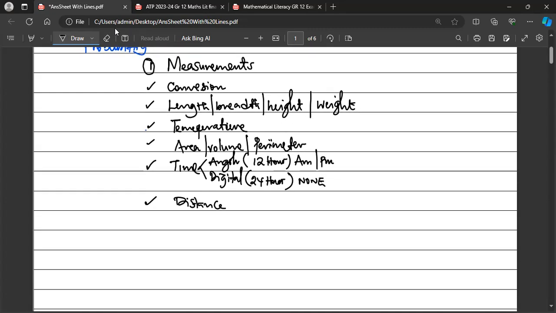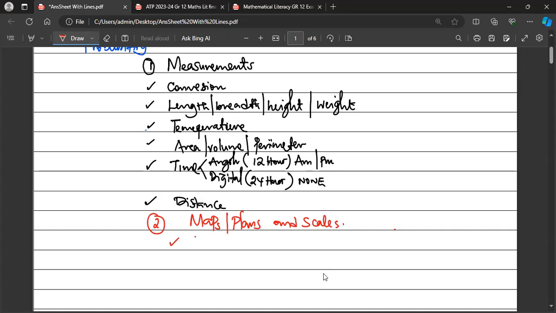Then we go to the second section, which is what we call maps. Maps can go hand in hand with plans, which is a floor plan, and they will be looking at a mixture of scales.